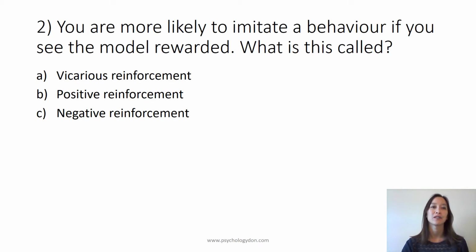Question 2. You are more likely to imitate a behaviour if you see the model rewarded. What is this called? A. Vicarious reinforcement. B. Positive reinforcement. Or C. Negative reinforcement.